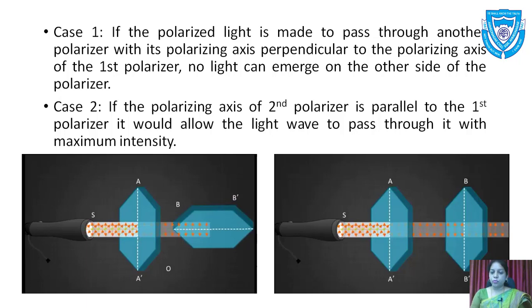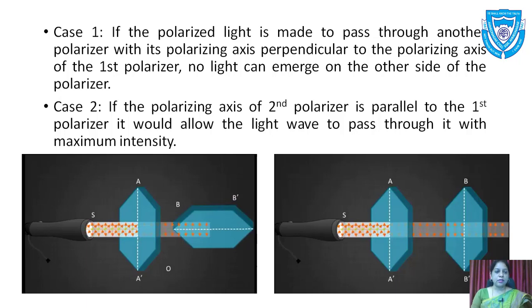When it passes from the first polarizer, we get plane polarized light, and if the second polarizer with its axis BB dash is parallel to the first polarizer, we get plane polarized light with maximum intensity, the same as the incident intensity. We can see in the figure the electric vectors which have maximum intensity.